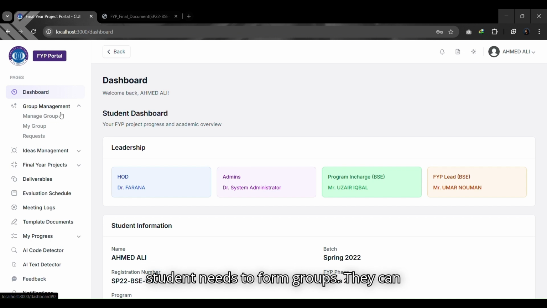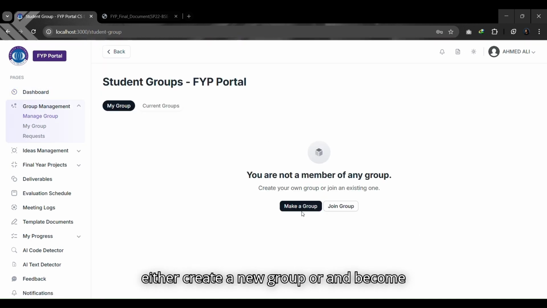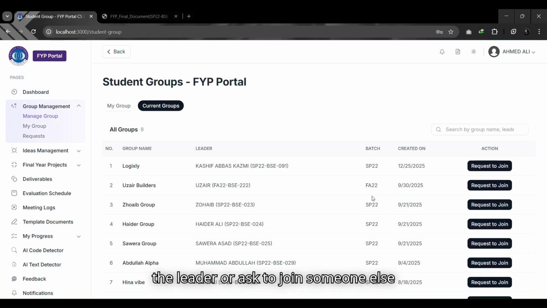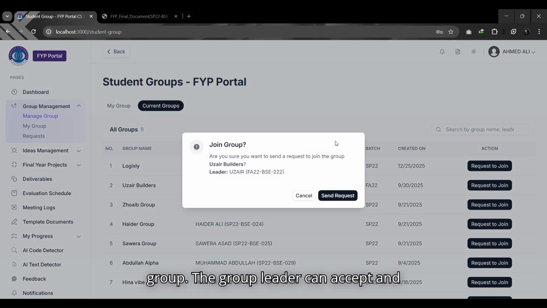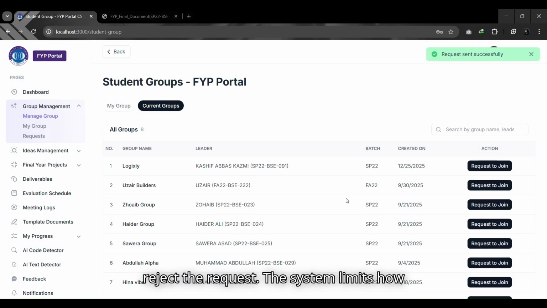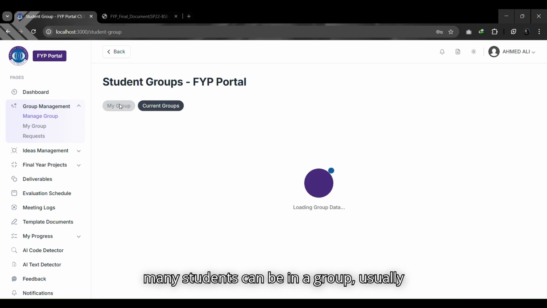After logging in, the student needs to form groups. They can either create a new group and become the leader, or ask to join someone else's group. The group leader can accept or reject the request. The system limits how many students can be in a group, usually 2 or 3.